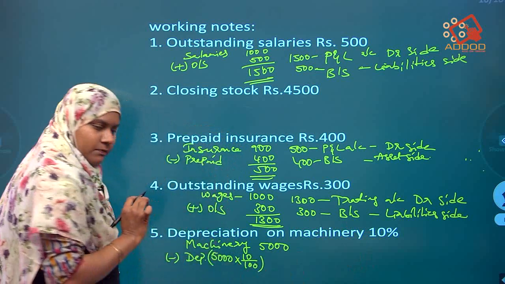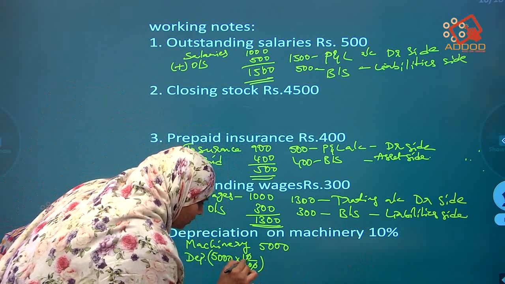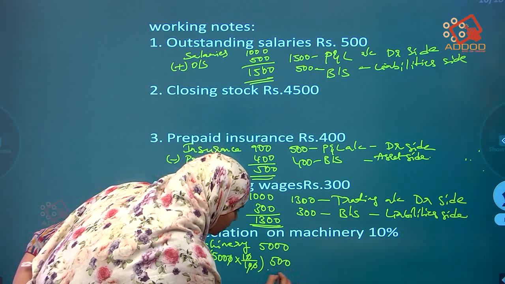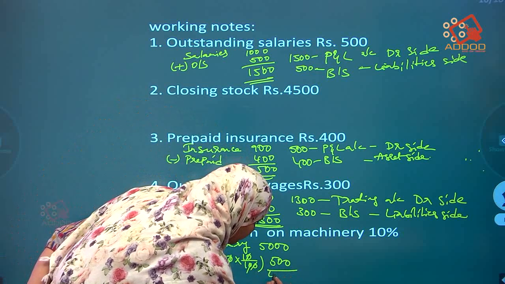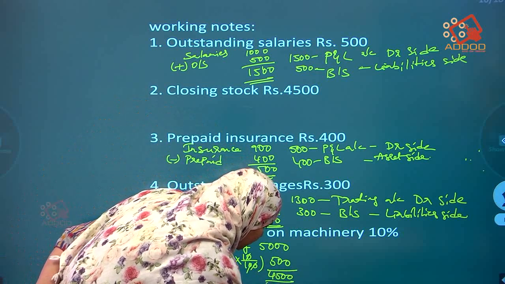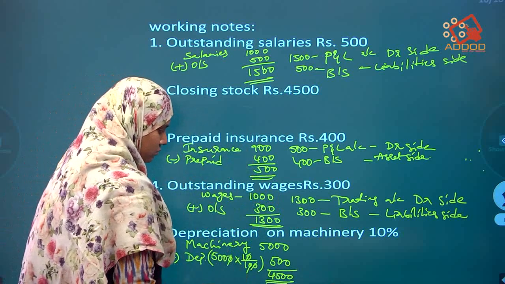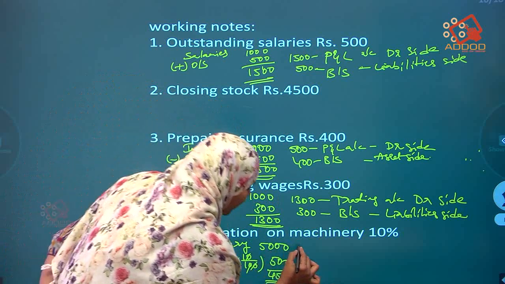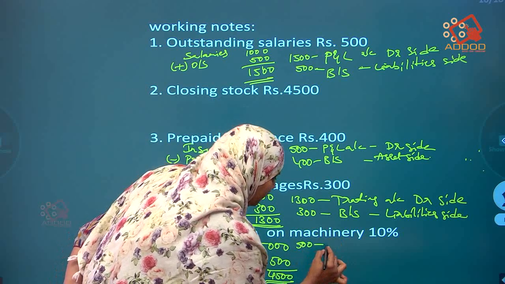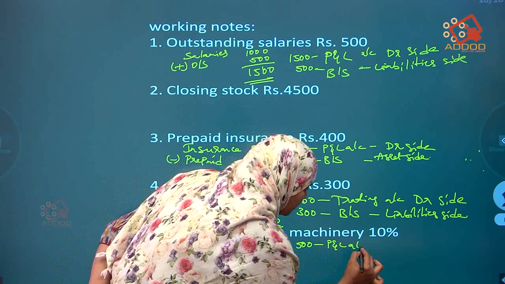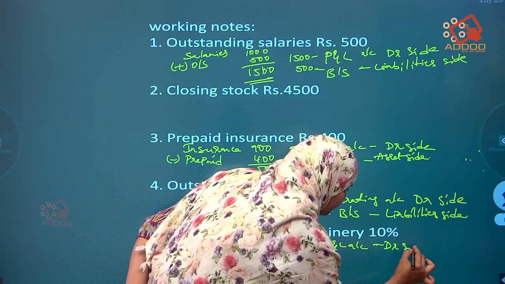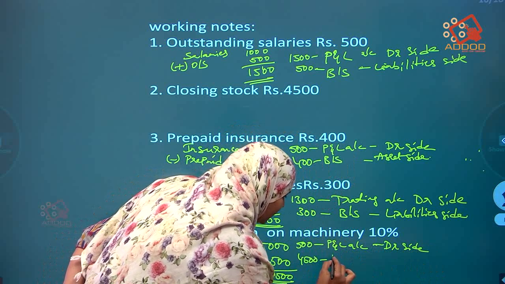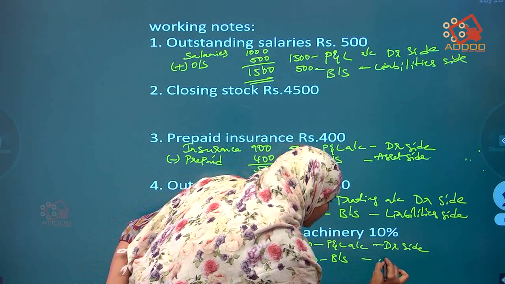Here the zeros cancel. How much is remaining? 500. So that 500 should be written here. If we minus it, we get 4,500. This 500 should be written in the P&L account debit side, and this 4,500 should be written in the balance sheet asset side.